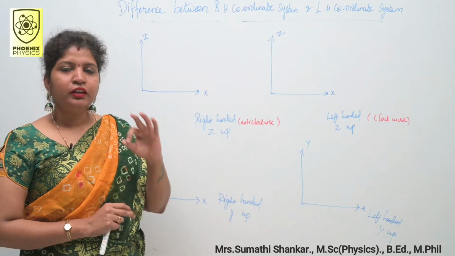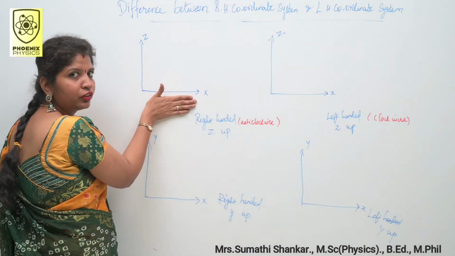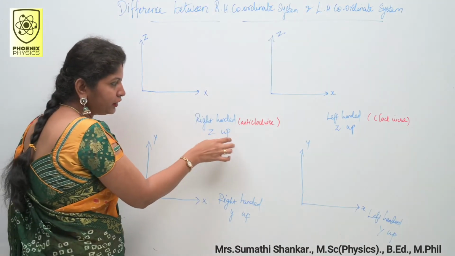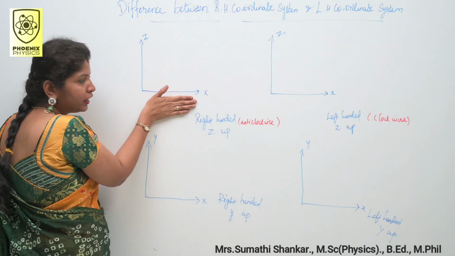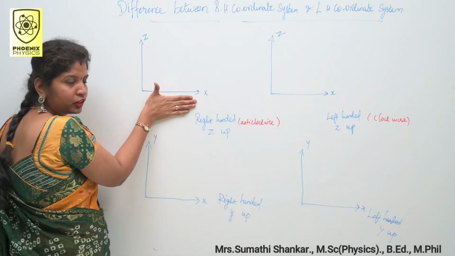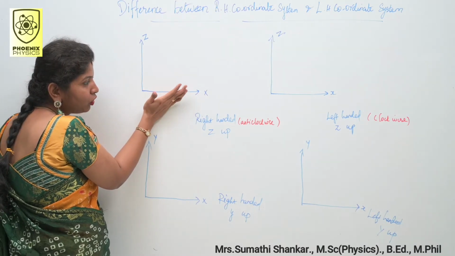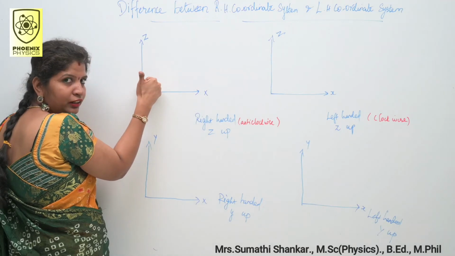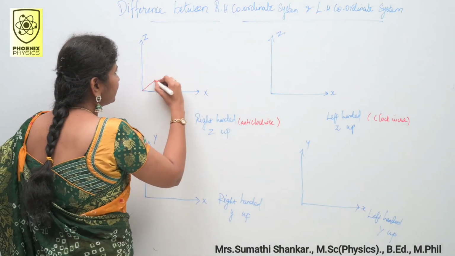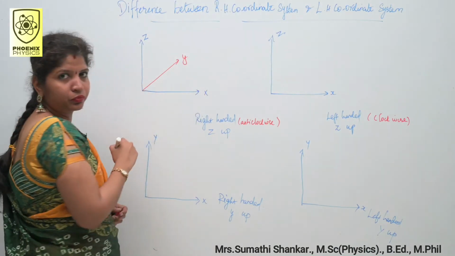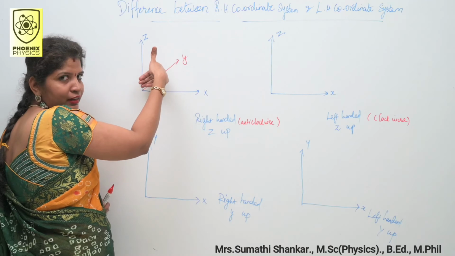Whatever it may be, the rule is the same. Place your finger in the direction of the x-axis. So this is the right-handed coordinate system. So place your right hand fingers in the direction of the x-axis. Second rule, rotate them in the direction of the y-axis. Here the fingers are inside, so you can mark it like this. And the thumb points in the direction of the z-axis.